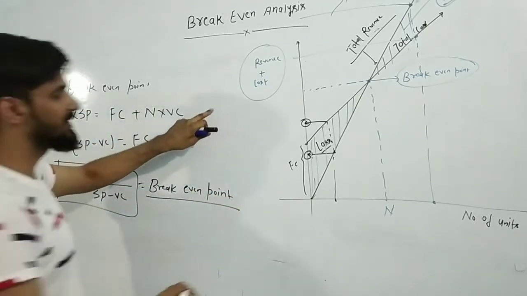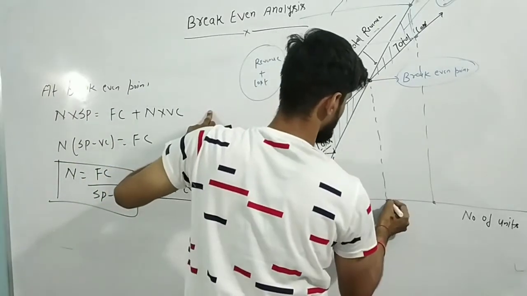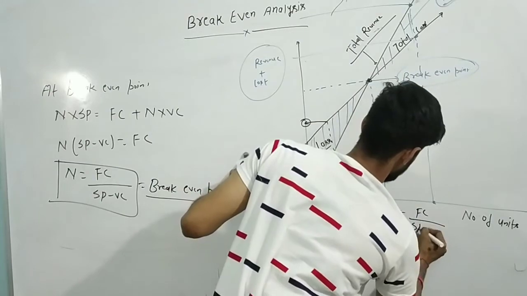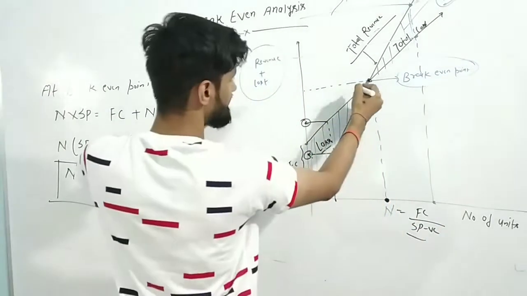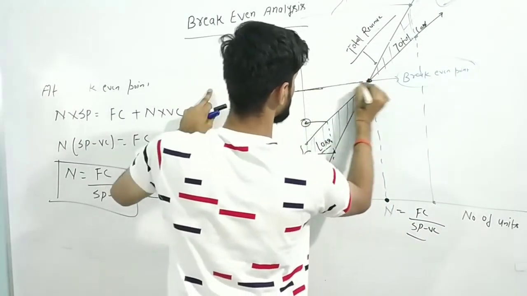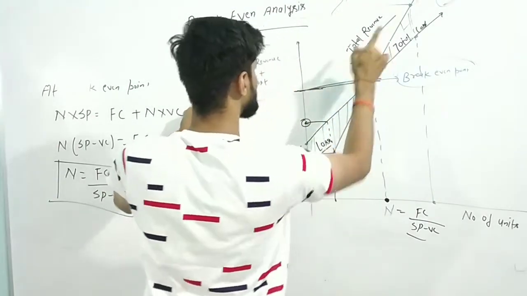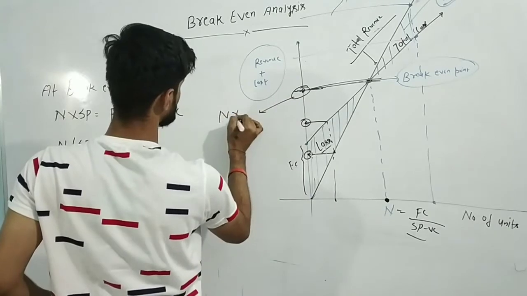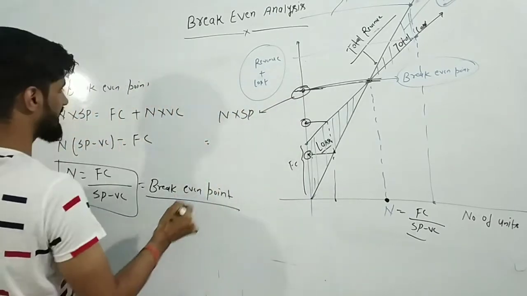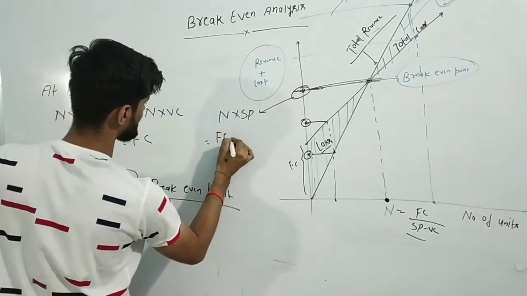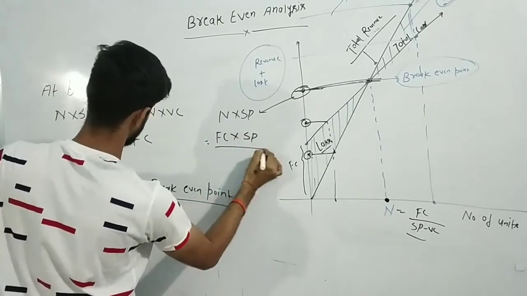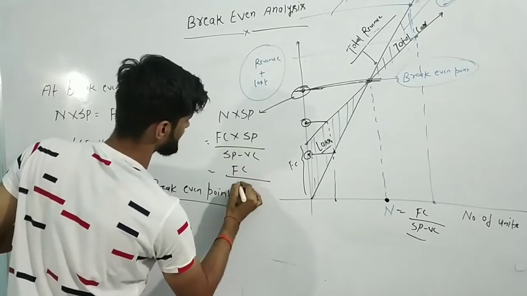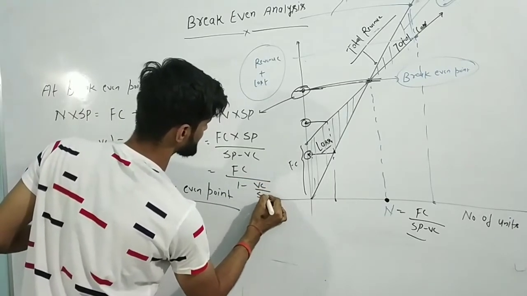You have got the data for break-even point. Now, you have got the coordinate on the x-axis: n is equal to what? Fixed cost upon selling price minus variable cost. Now, what will be the value of the y coordinate? This will be equal to n into selling price. So n multiplied with selling price is fixed cost upon selling price minus variable cost, multiplied by selling price. That will be equal to fixed cost upon 1 minus variable cost upon selling price.